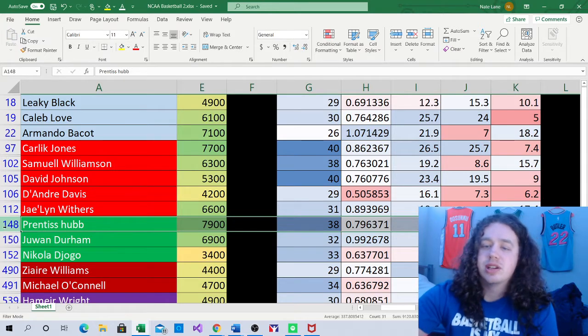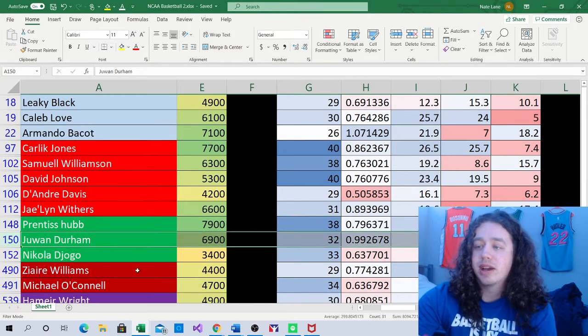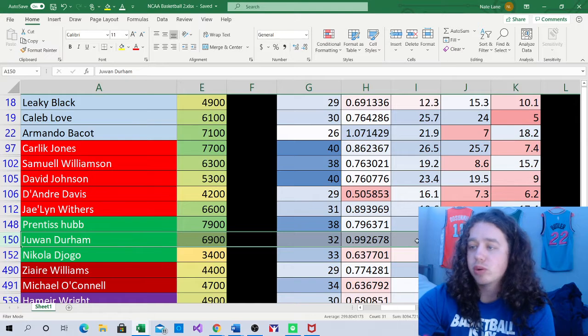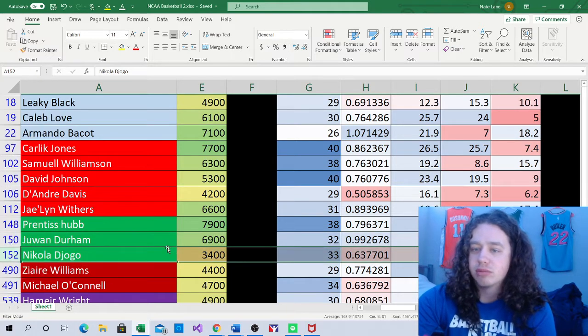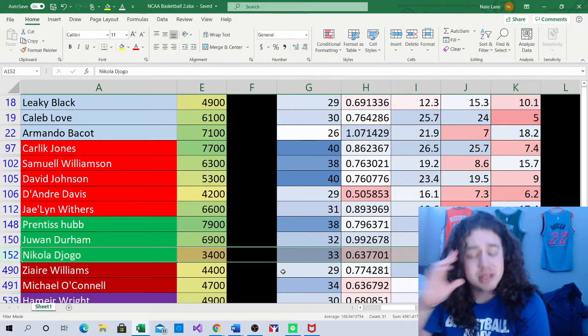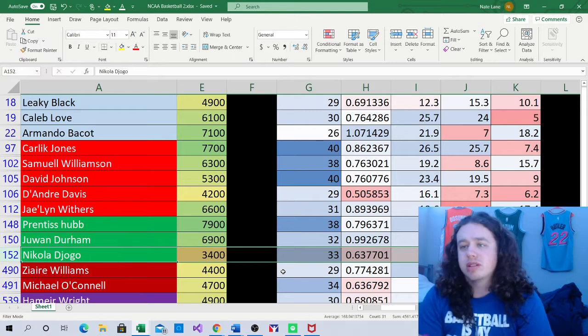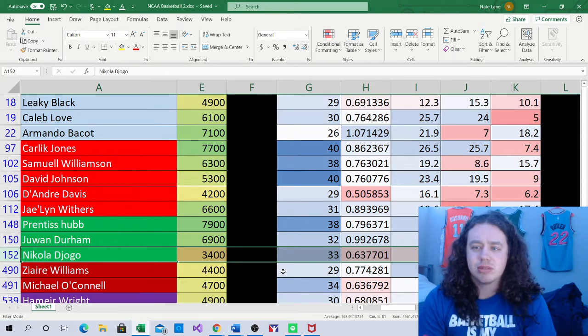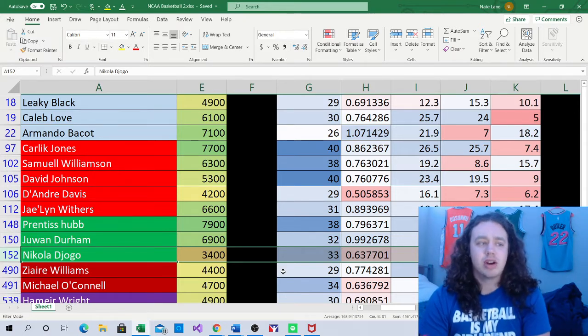Jawan Durham is $6,900. I gave him 32 minutes. He's a .99 point per minute producer with a usage rate of 21.4. He's just going to play a good amount of minutes. I think he looks like a good play. And then Nicola DeJago, and I don't really know how you say his last name. We'll go with that. He played 33 minutes yesterday. Recently he's been seeing an uptick in minutes, getting into the 20s, but 33 was the most I've seen, I think, all year.